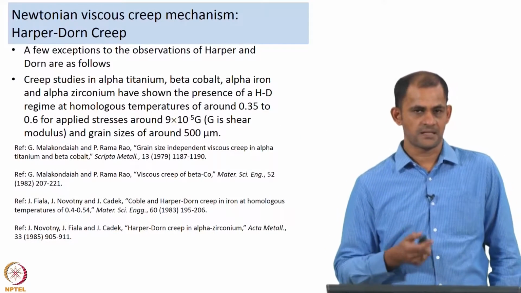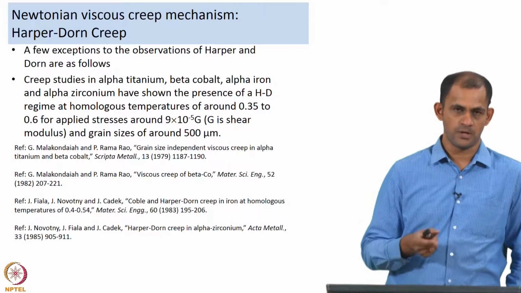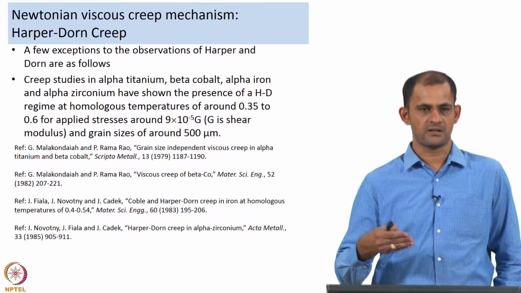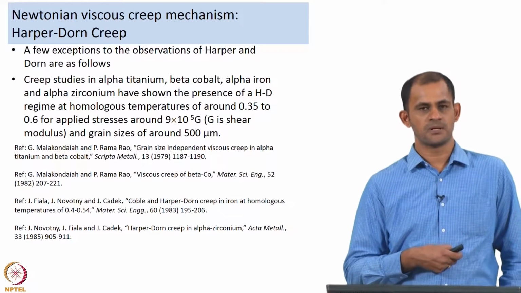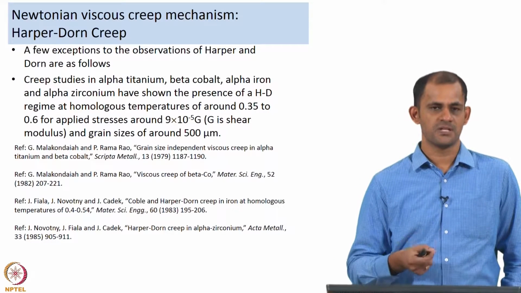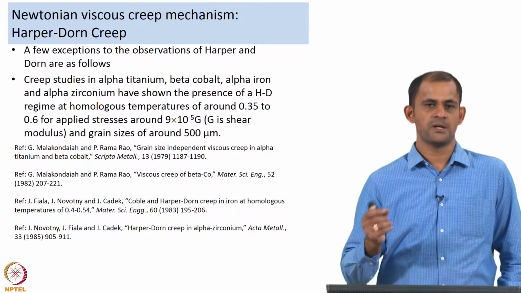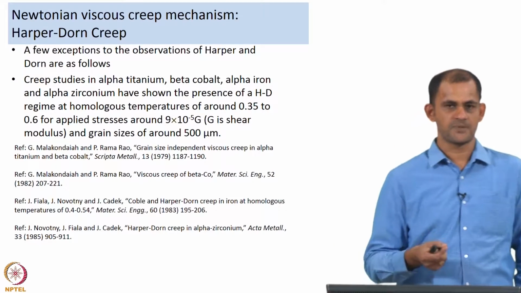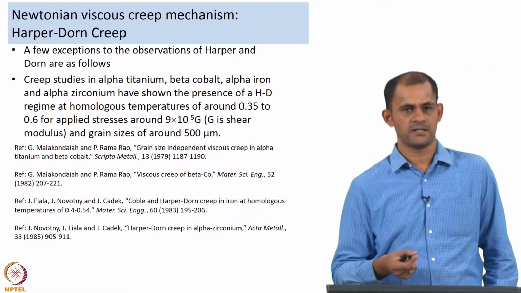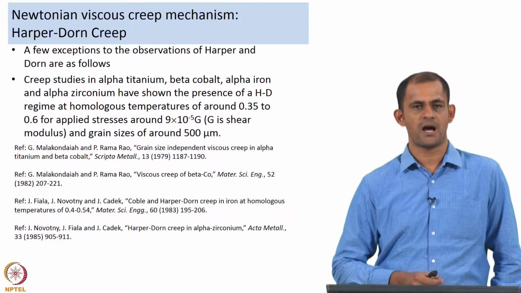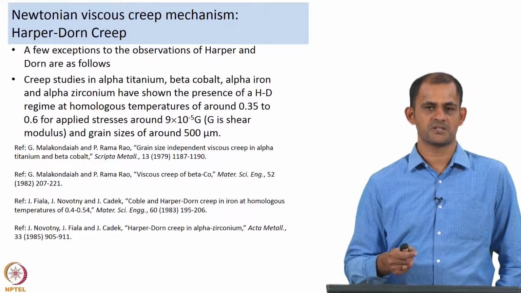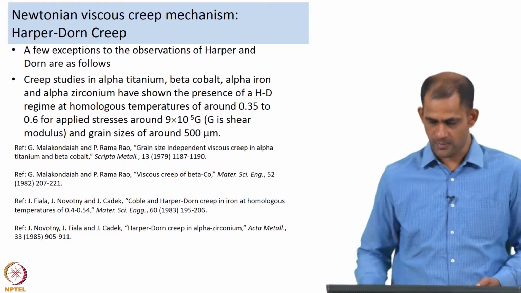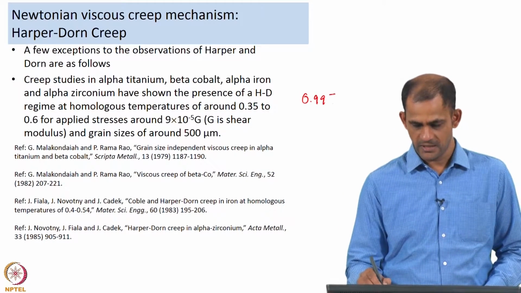Now, having said that, there are a few exceptions to the observations of Harper and Dorn. So, although the previous slide discussed the conditions under which Harper-Dorn creep will be observed, there are a few cases where people have seen Harper-Dorn creep manifestation at temperatures lower than what Harper and Dorn had used. For example, creep studies in alpha titanium, beta cobalt, alpha iron and alpha zirconium have shown the presence of a Harper-Dorn creep regime at homologous temperatures of around 0.35 to 0.6. Please note, this is very low compared to what Harper and Dorn had used, which was around 0.99 Tm.